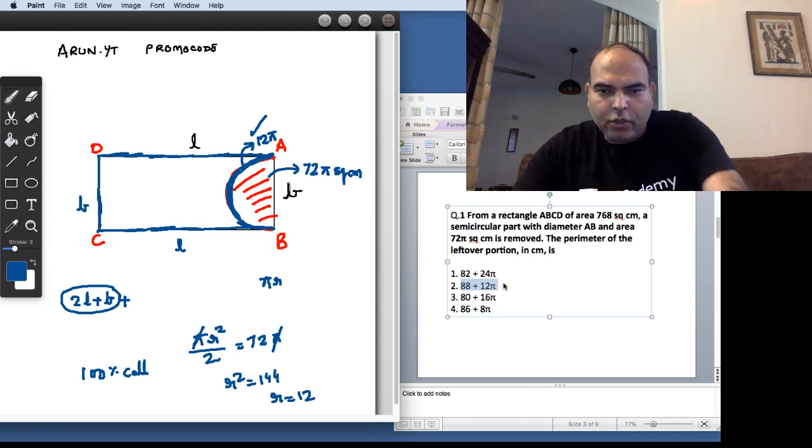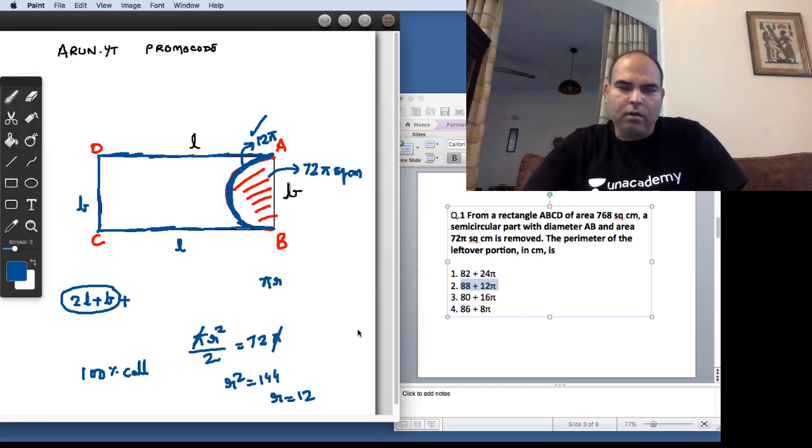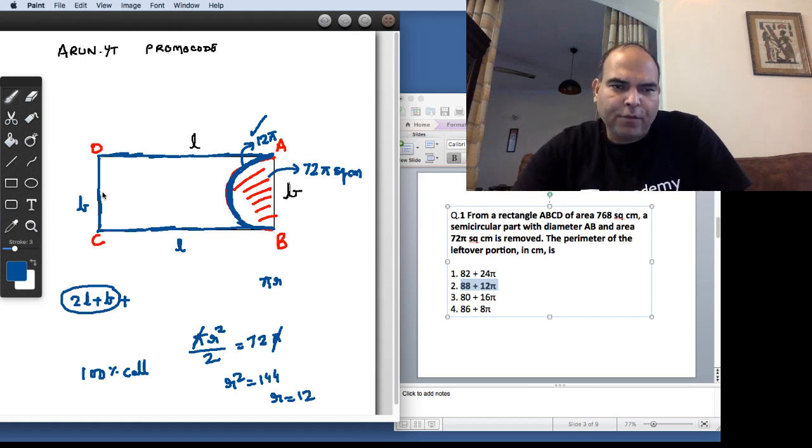Right? Of course, you can go ahead and try to work out the length and the breadth of the rectangle. So effectively, if the radius of this semicircle is 12, it means that the side B, that means CD, which we have looked at as the breadth of the rectangle, is 24.